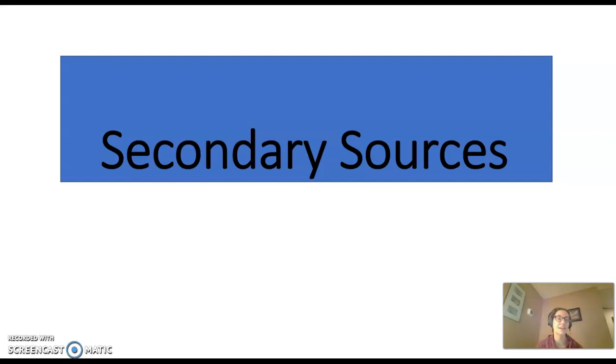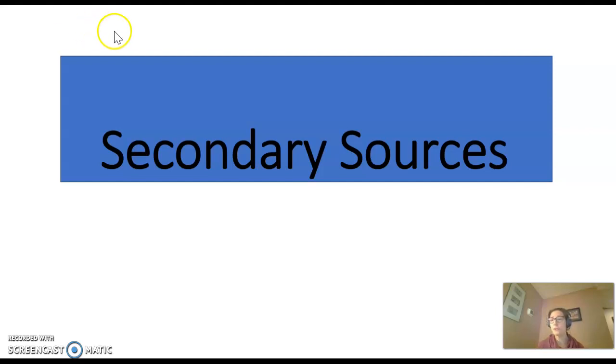Because in case you couldn't tell so far, learning about primary research is complicated. It's not easy to locate cases and statutes, and it can be even more challenging to read those cases and statutes once you find them. And so that is why in the law library, we have a huge body of secondary sources.